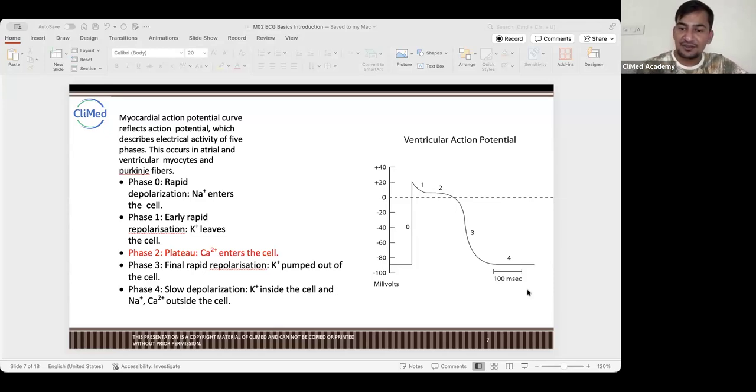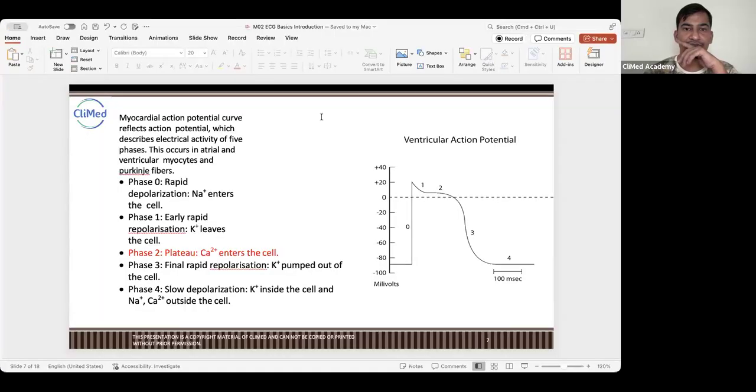5 lead ECG. Not 5 ECG lead, 5 lead ECG. You must have seen, based on the number of leads. How many types have you seen? You must have seen on the slide also, right? I accidentally opened that slide. Yes, tell me, guys. What are the types of ECGs? Based on the number of leads, I know, but what are the types you know about ECGs? How many types of ECGs do you know, guys?